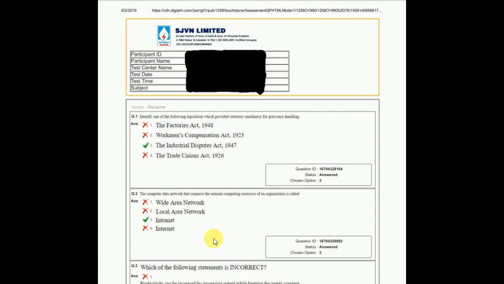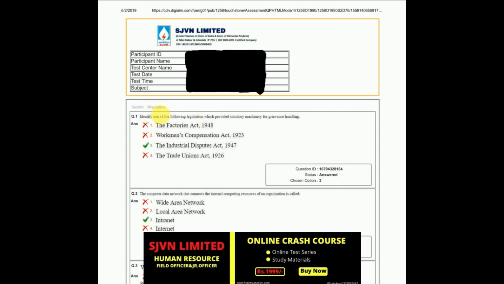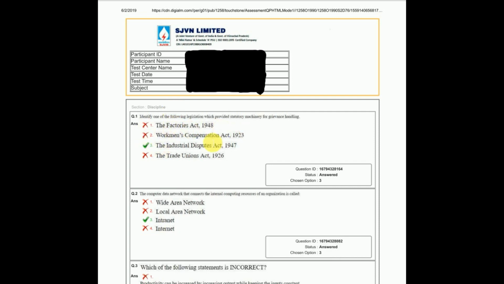So these are the questions. You can find here discipline, it's nothing but subject knowledge. This is a question from the Industrial Dispute, a common question from the labor laws, and the answer is the Industrial Dispute Act.